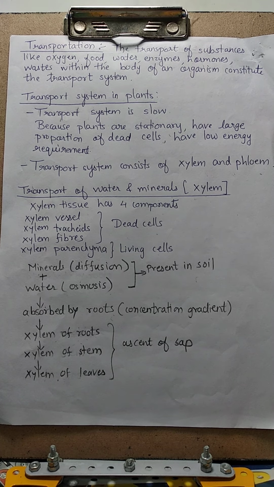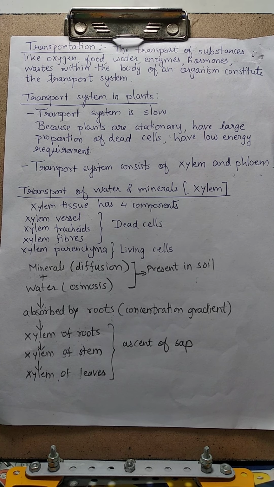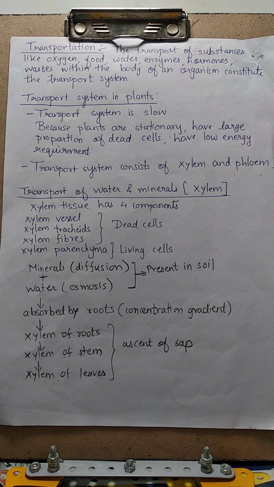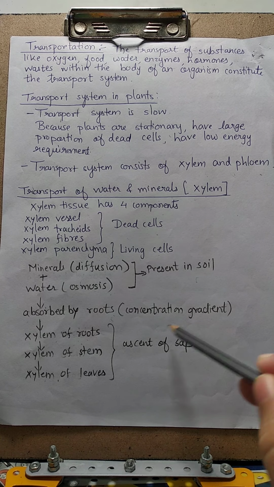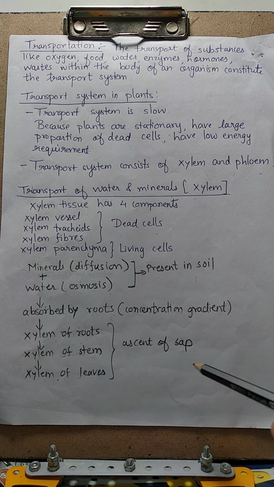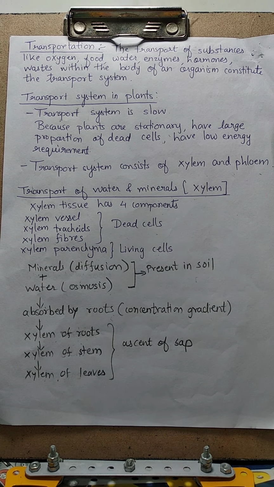So how can we define a xylem vessel or this vascular tissue xylem? The vascular tissue for the transport of water and minerals in the plant is called the xylem. Then see, one more thing is written over here which is called the ascent of sap. Now what is the meaning of this?